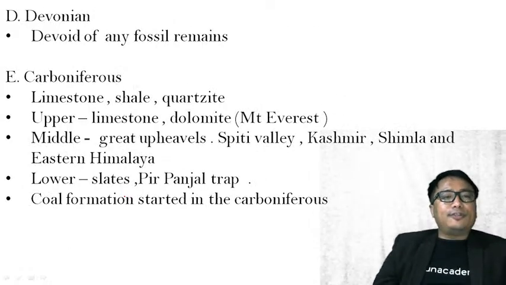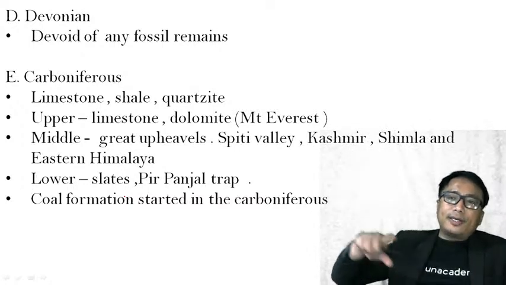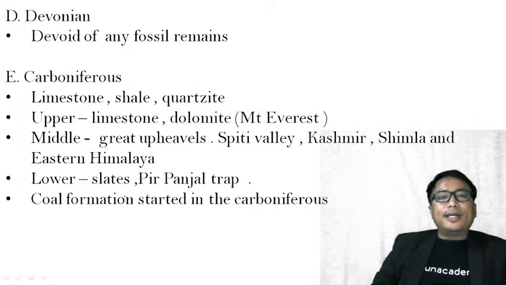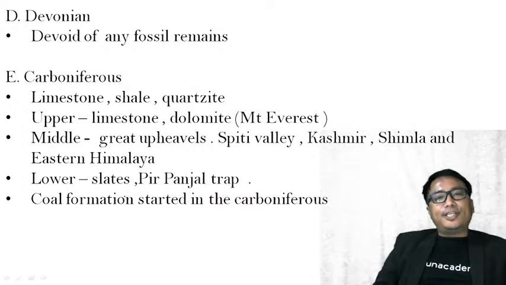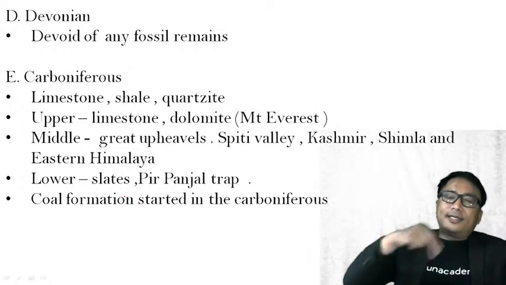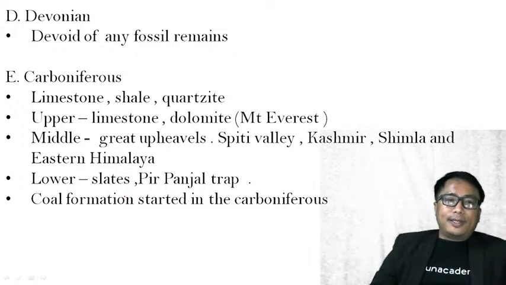Then comes Devonian. An important aspect is that within one particular geological time period, there may be certain intervals where you will not find some general characteristics found in the other rock systems. That exception is in this Devonian time period.